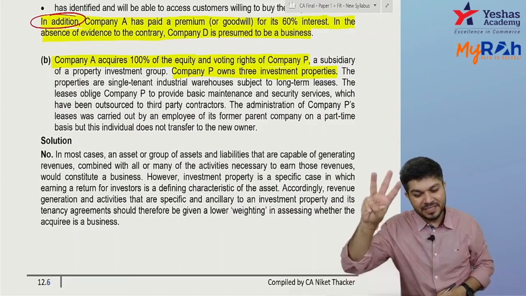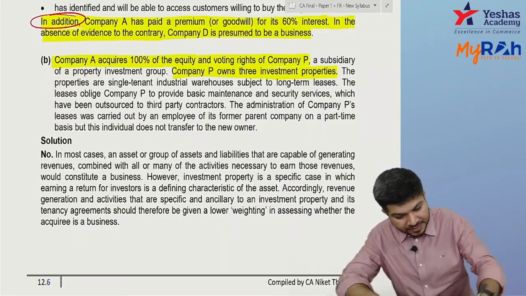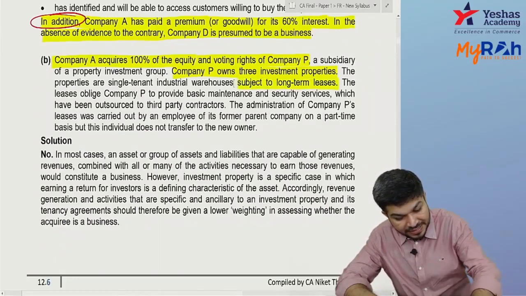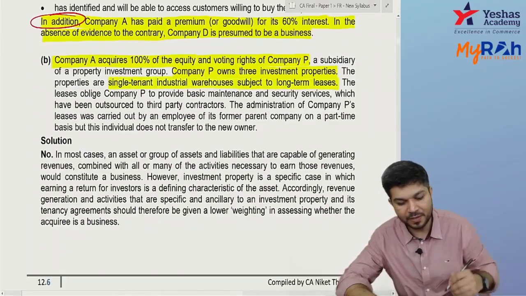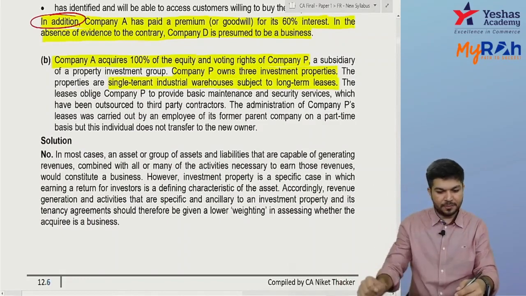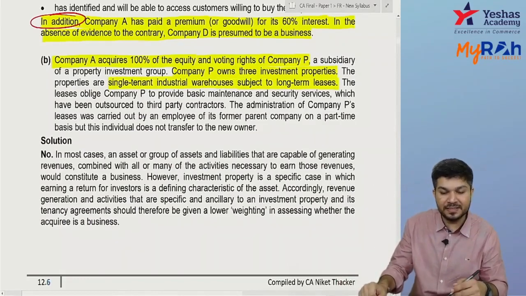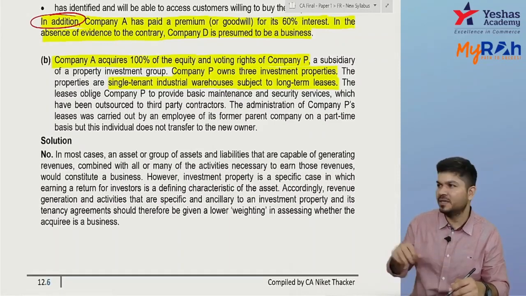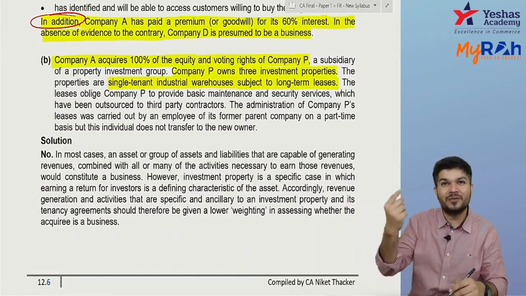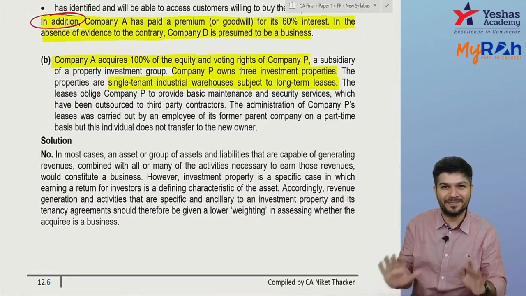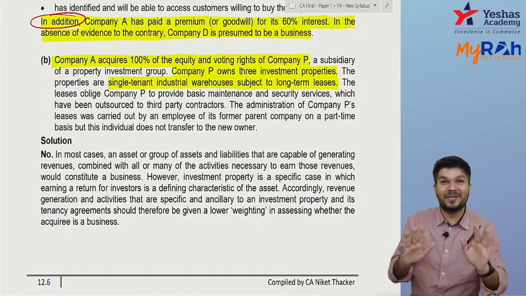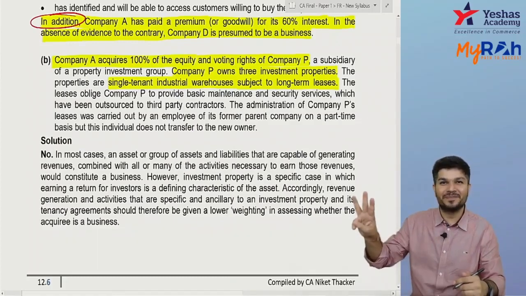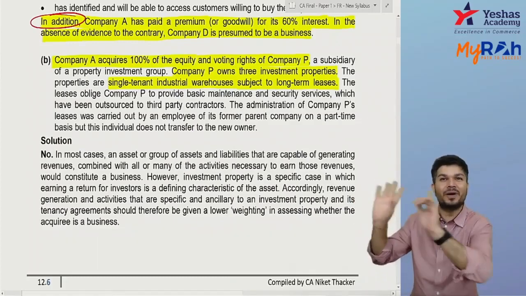They have some 3 investment properties subject to long-term lease. The properties are single tenant industrial warehouses. So I acquired P Limited. What does P Limited have? They have 3 warehouses given on rent to a single tenant.